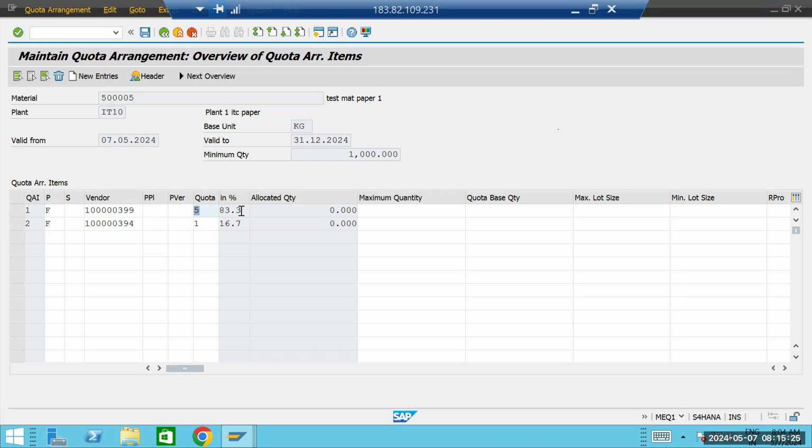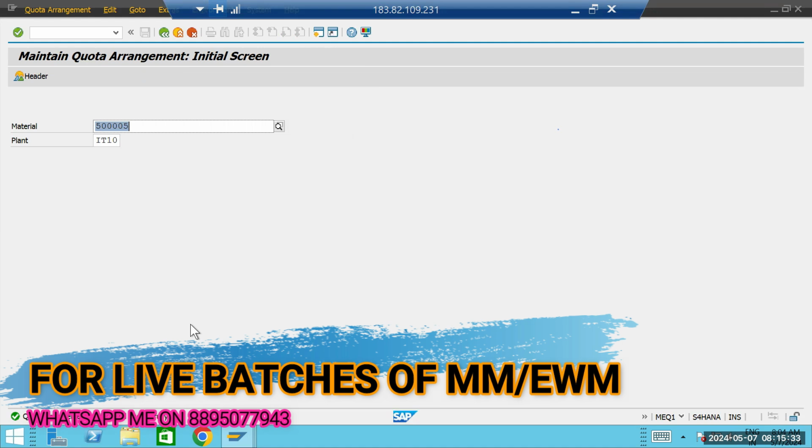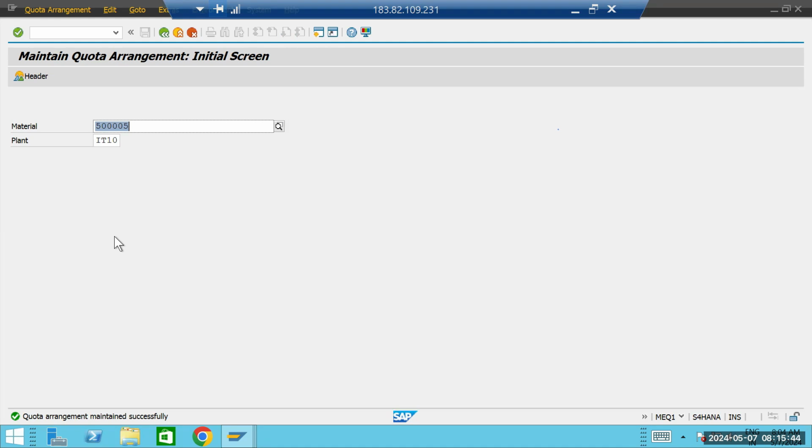This is how you can maintain the quota arrangement. Now just save this one. The quota arrangement has been saved. If you go for a purchase order of quantity 1000, this quota arrangement will automatically be activated. Able to understand?